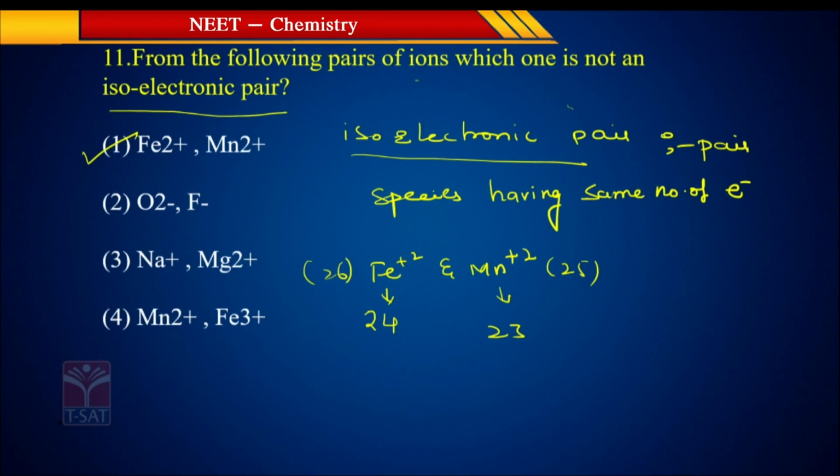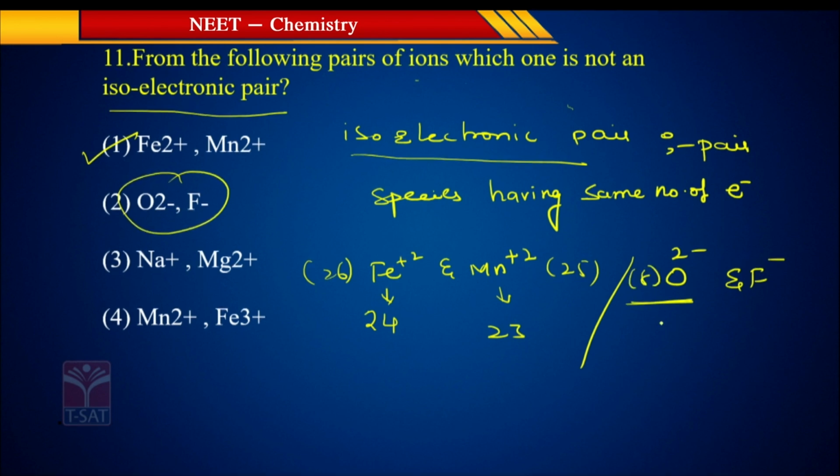You see O2 minus and F minus, they have the same number of electrons. Oxygen is actually 8, 2 minus means plus 2, so 10. Fluorine is actually 9, 1 minus means plus 1, so 10. Negative charge means you have to add electrons, positive charge means you have to subtract electrons. This is an isoelectronic pair. Not isoelectronic is Fe2 plus and Mn plus 2.